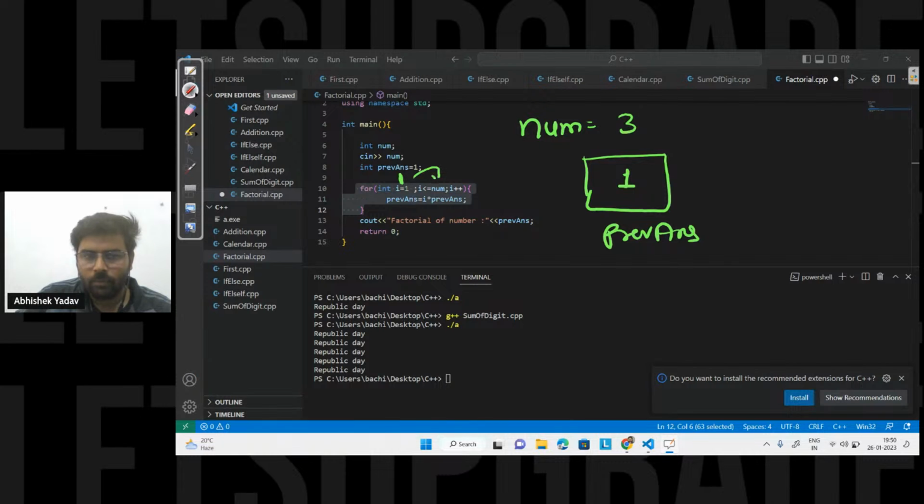After that, I will move to the condition. Condition is what? 1 is less than equal to 3. Yes, condition is true. I will move inside the body of for loop, and here I will execute previous answer is equal to I into previous answer. The value of I is 1, and the value of previous answer is 1. So 1 multiplied with 1, I will get 1, and I am storing 1 again inside previous answer, correct?